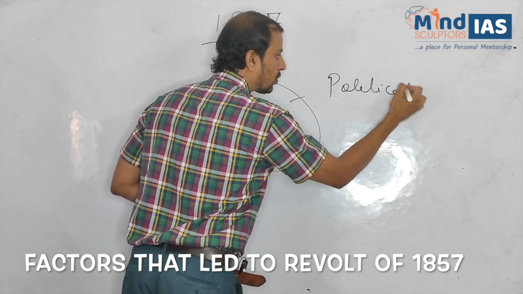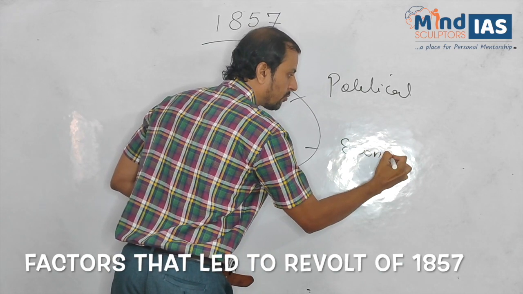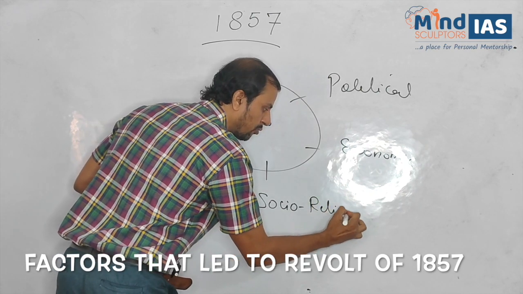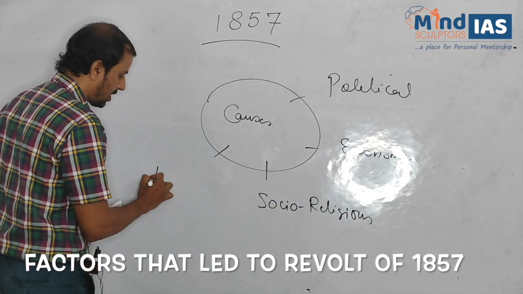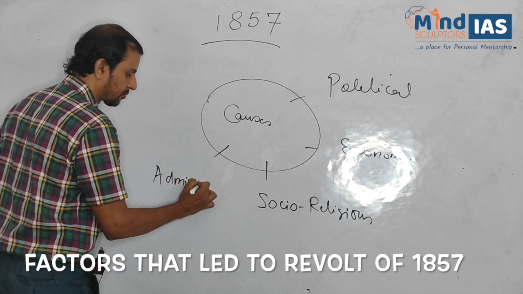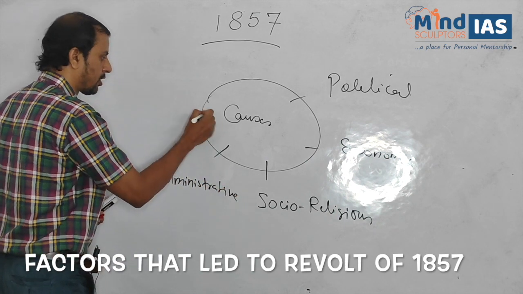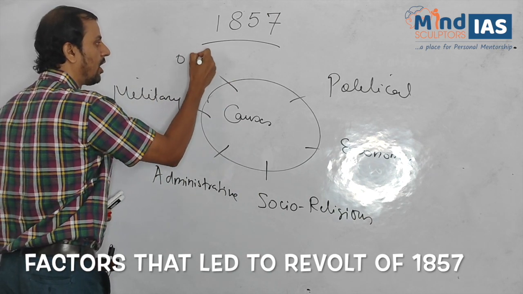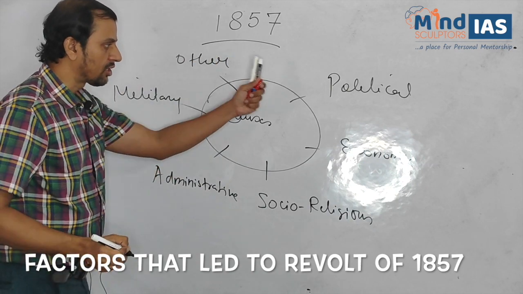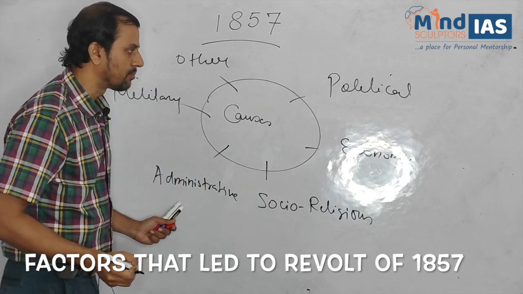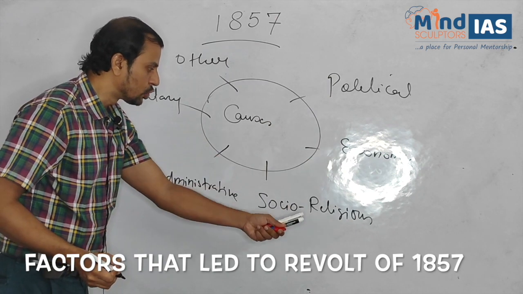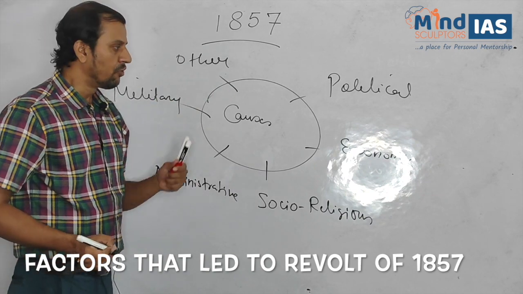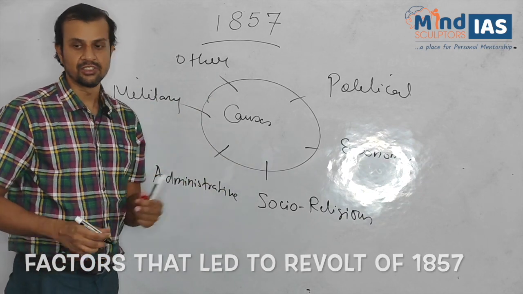political, economic, socio-religious, administrative, military, and other factors. These are the different causes of 1857. Please keep in mind political, economic, socio-religious, administrative, military, and other factors. We will discuss these factors in details.